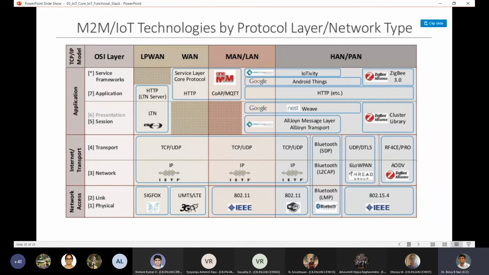If you want to use the network, at the lower level, you have Wi-Fi or 3G network protocols, Bluetooth, etc. At the higher level, you have more complicated protocols like TCP and UDP. At the application layer, you will have more complicated layers, which use things like HTTP, or things like Weave, Android Things, Zigbee, etc. So all these happen at a higher level. Okay, so that is the idea behind the protocols.